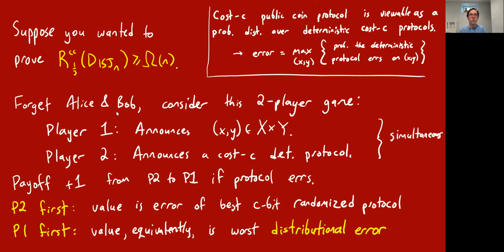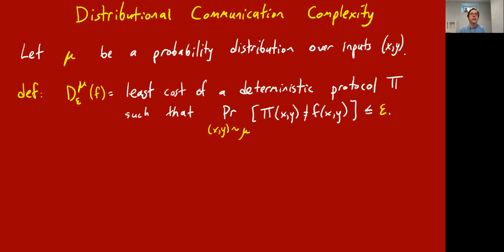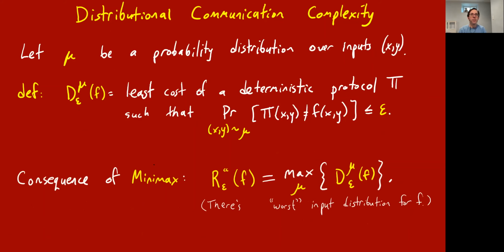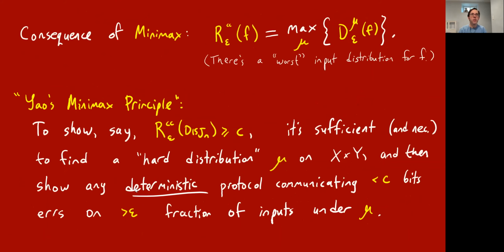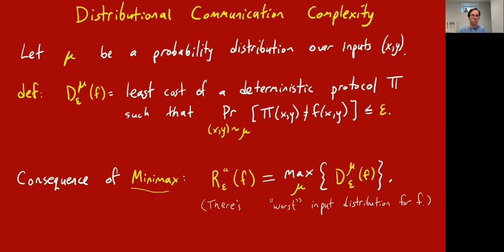And long story short, there's something called the Minimax principle, which maybe I'll come back to if I have time. But it says that the randomized communication complexity of a problem can be viewed in an alternate way. And to understand this alternate way, we need to look at something called distributional communication complexity, which is a version of communication complexity where we do have random inputs.